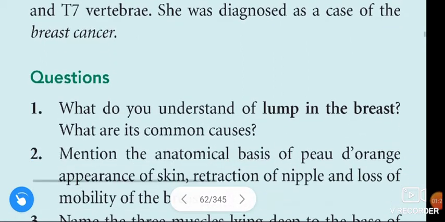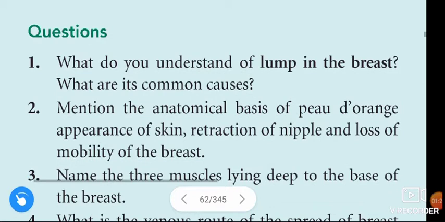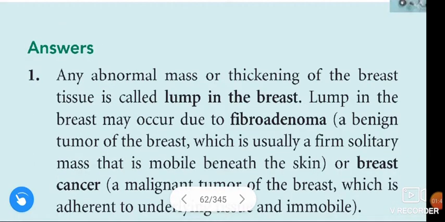Coming to the questions related to breast cancer. The first question is, what do you understand of the lump in the breast? What are its common causes? Here is the answer. Any abnormal mass or thickening of the breast tissue is called a lump in the breast.